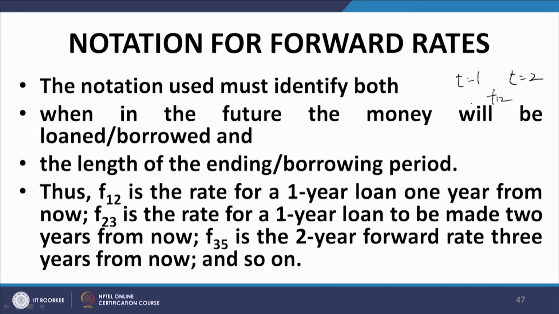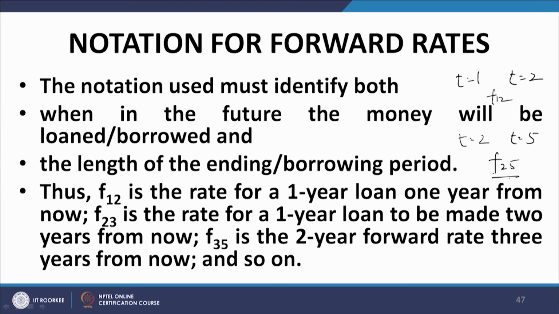And suppose we have a rate that operates for a loan that is initiated at t equal to 2 and it is a 3-year loan. So, it matures at t equal to 5 and that is written as F25. So, F25 is a 3-year loan that starts at t equal to 2 years and matures at t equal to 5 years. The interest rate that would operate on that loan is represented by F25.